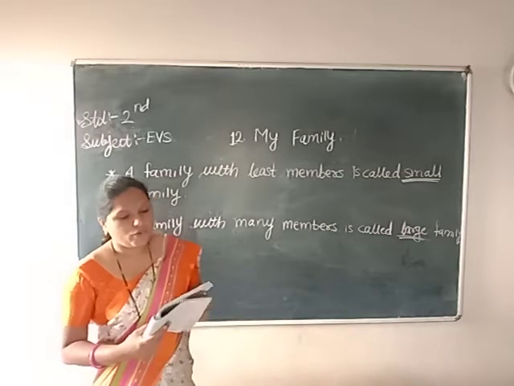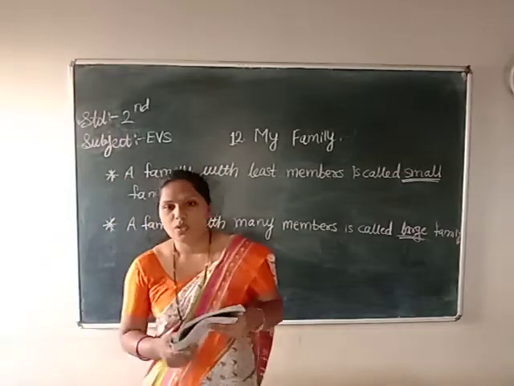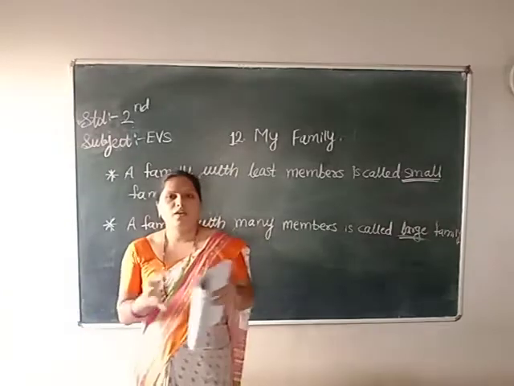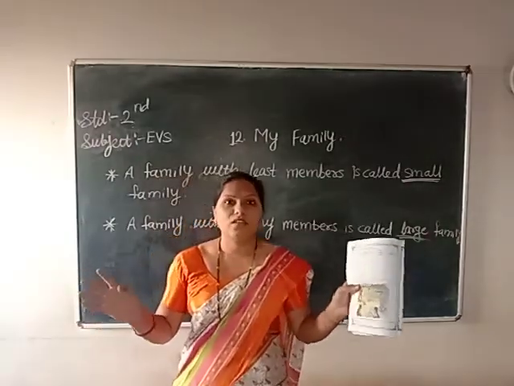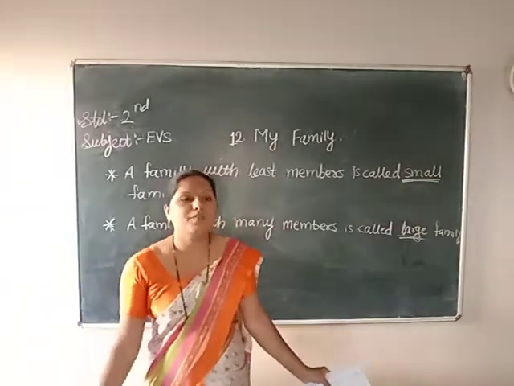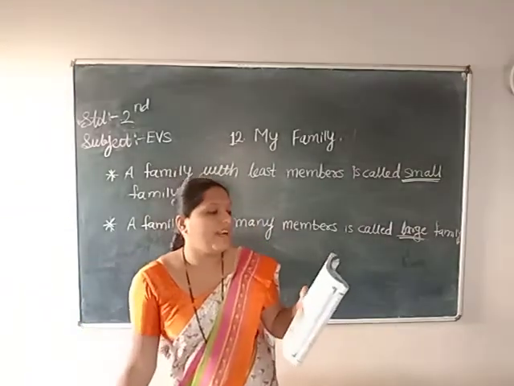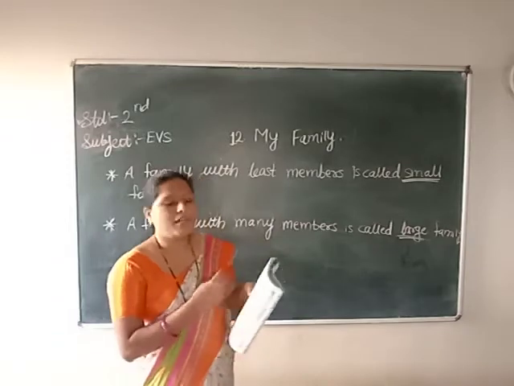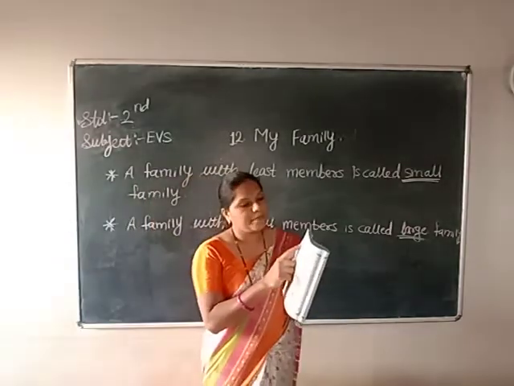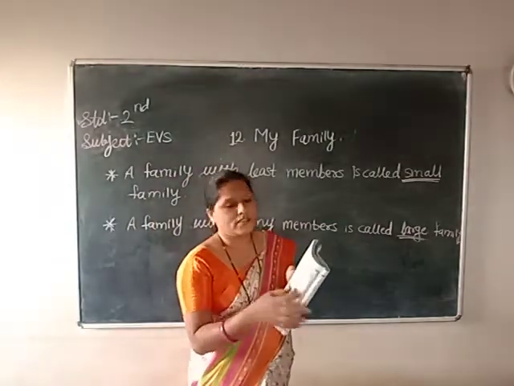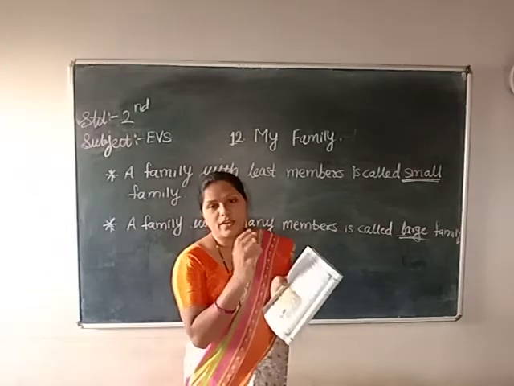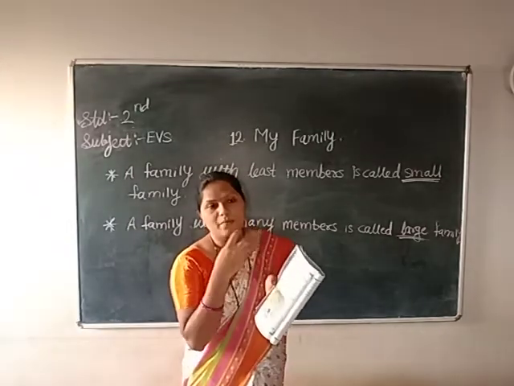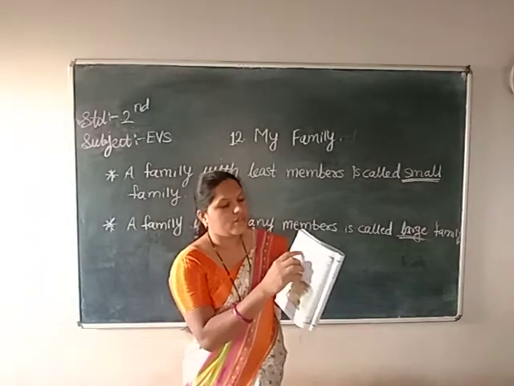Make a list of your friends' characters. Now, all persons are not the same in shape, size, colors, hairs, they all have differences themselves. So here, friend's name. This is also an activity, children. Try to do that. If you have friends, then write here one name of your friend. Then color. If he is very bright, some dull color, black color, whatever the colors, you have to write here